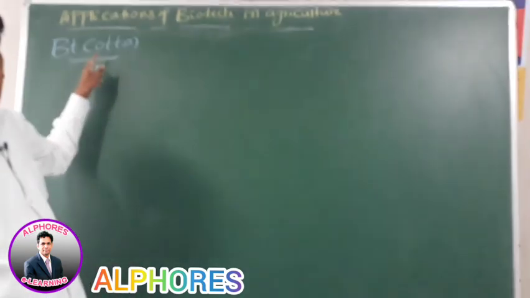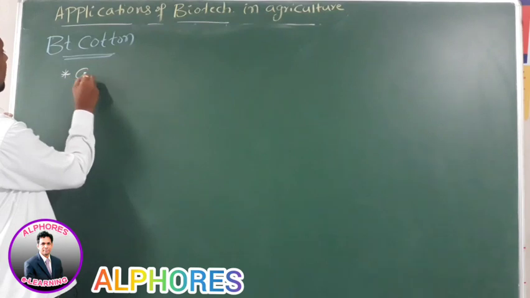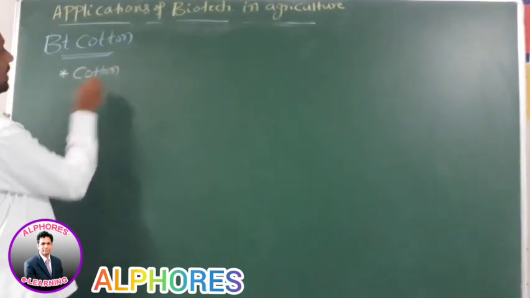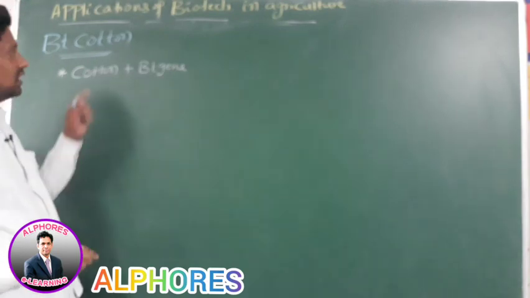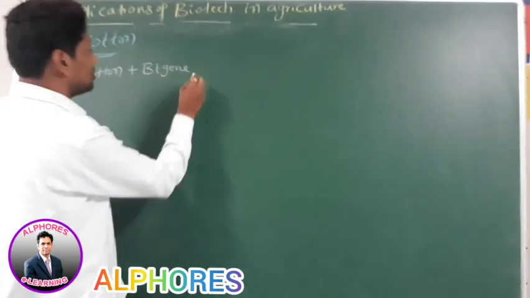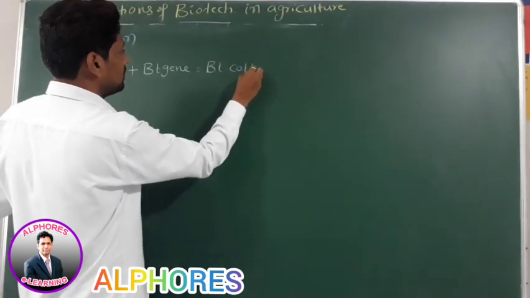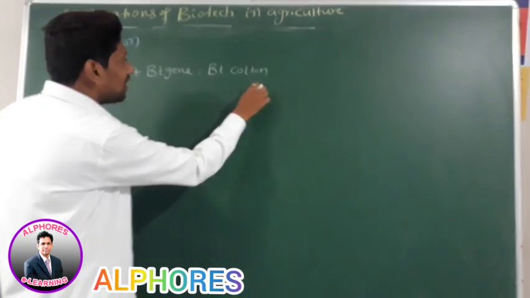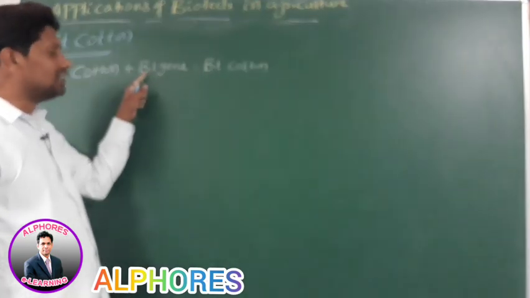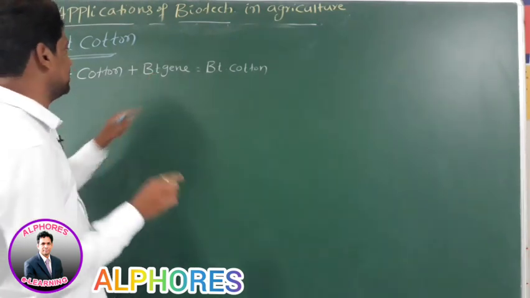BT cotton. What is it? What is the meaning of BT cotton, sir? Cotton plant with a BT gene. Therefore, if a cotton plant contains the BT gene, then we are calling that cotton BT cotton. Now, see this statement carefully. Does this BT cotton plant have BT bacteria? No. It has the BT gene but not BT bacteria.